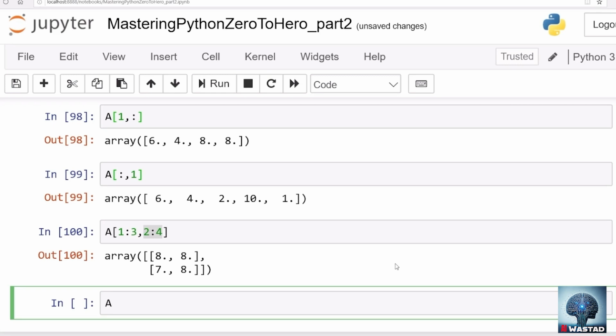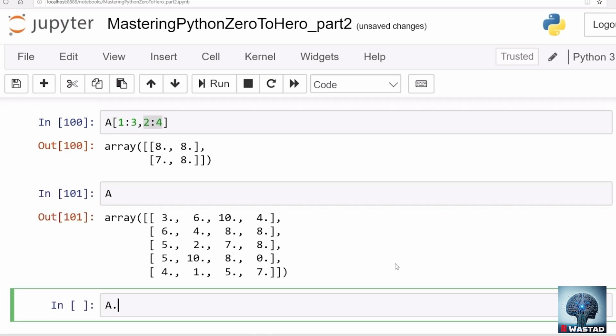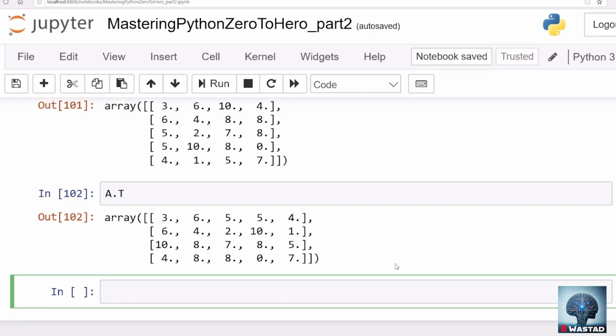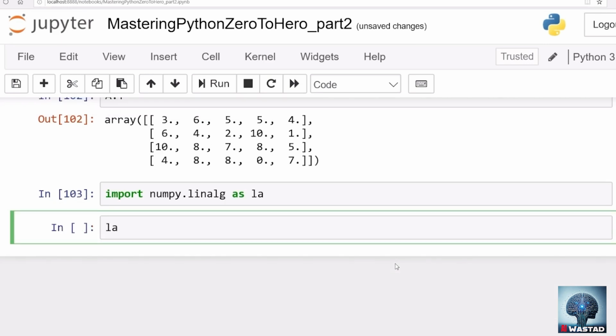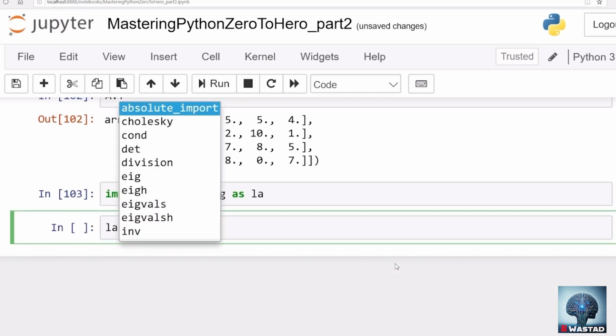For example, this is matrix A. If you just type A.T, that T is for transpose, and the transpose of the matrix is taken. Further, there is a complete linear algebra library in NumPy. For example, if you import numpy.linalg as LA, then this linear algebra library in NumPy has a lot of functions: eigenvalues, Cholesky decomposition, computing the determinant of a matrix, finding the inverse of a matrix, and whatnot.